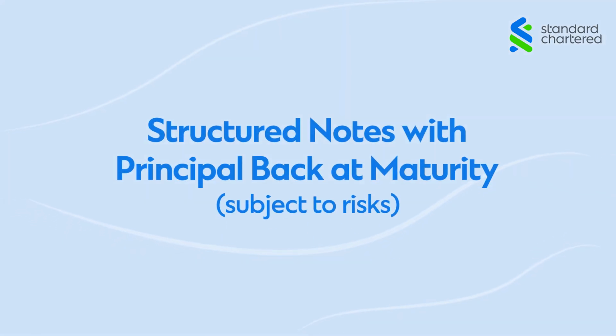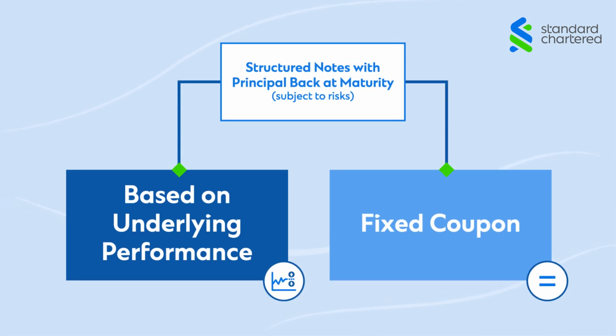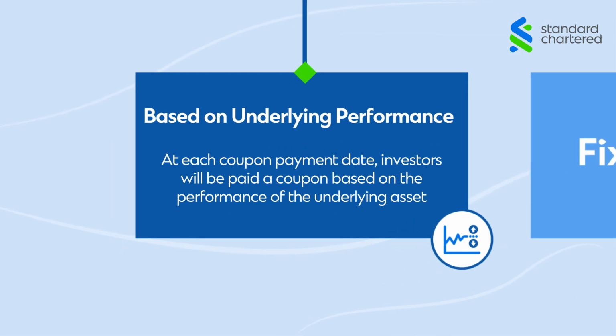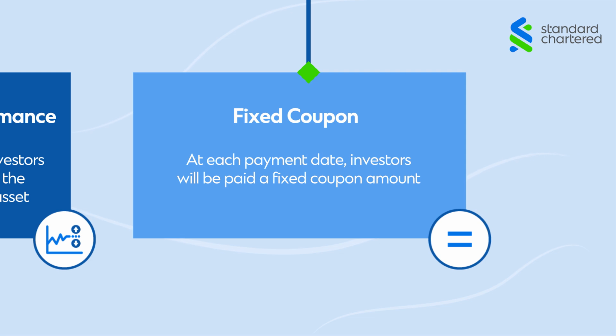Returns from these structured notes can be a fixed coupon or based on underlying performance. For notes based on the performance of the underlying asset, at each coupon payment date, investors will be paid a coupon based on the performance of the underlying asset. For notes based on a fixed coupon, at each coupon payment date, investors will be paid a fixed coupon amount.